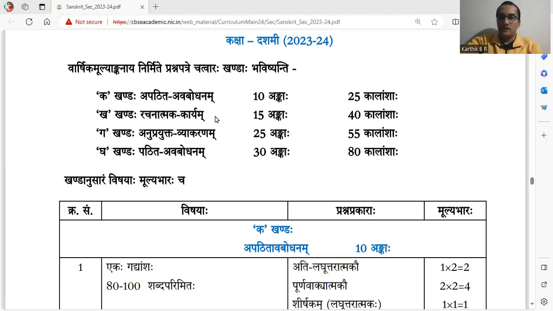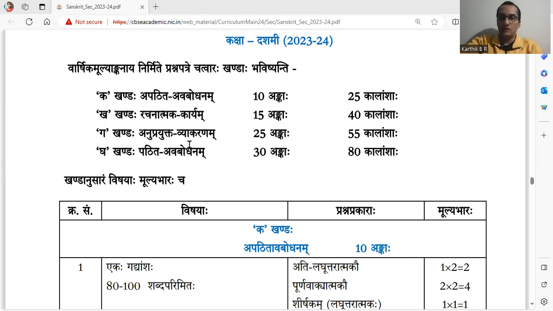You get a passage for 10 marks. Kha kandaha rachanatmaka karyam, creative writing, 15 marks. Letter writing, picture description, passage writing, there is an option between them, and patralekhanam. Anuvadaha.